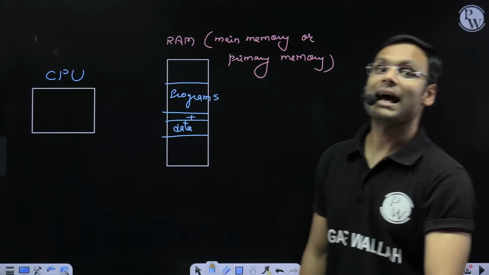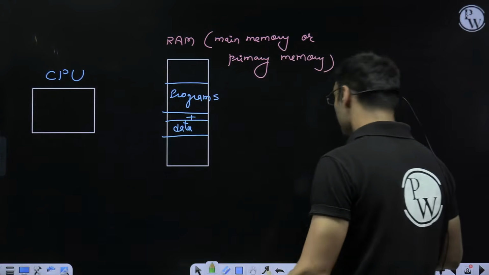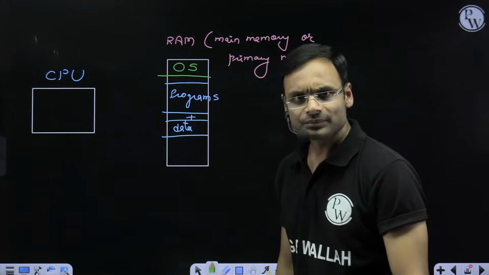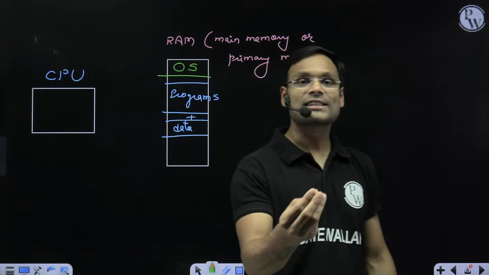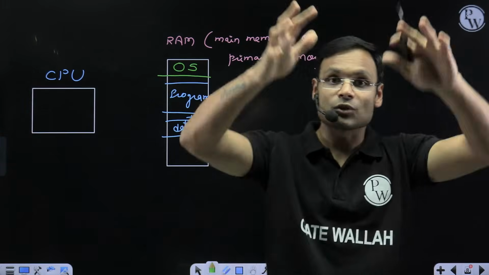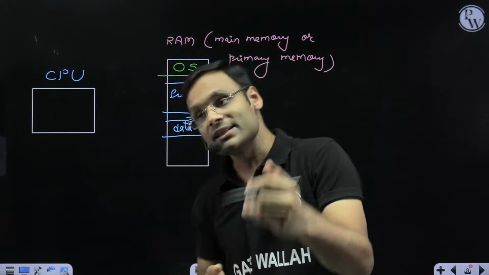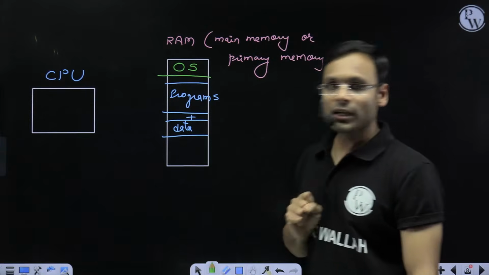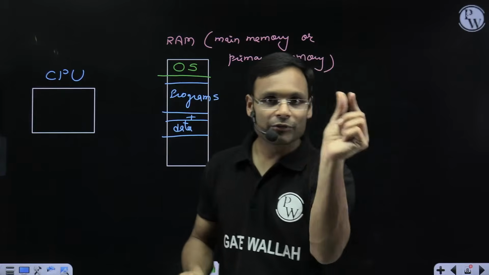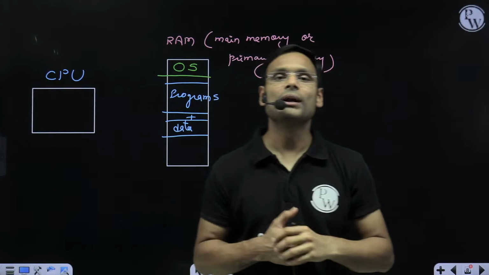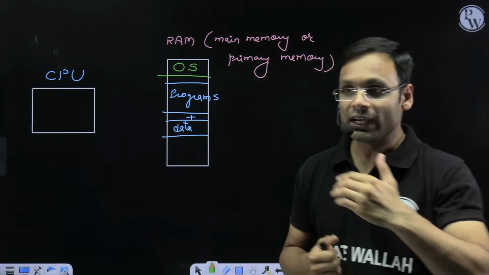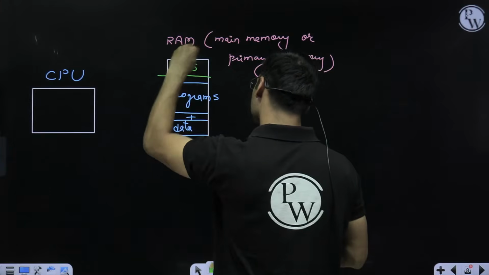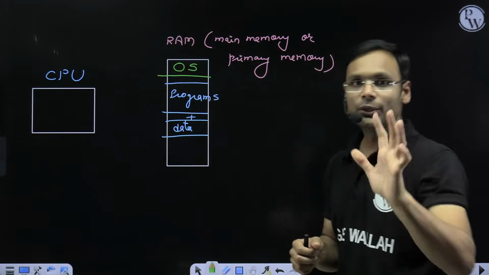But apart from that, you must have the operating system program also in the RAM only. Why? Just because the operating system is a program only, it's software only, and that software also runs in the CPU meanwhile. In between the different programs you are running, for short durations, the operating system runs in the CPU and controls everything. And that's why the operating system should be there in the RAM only. Did you get this point?